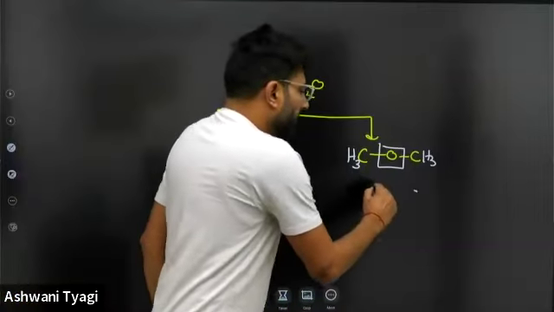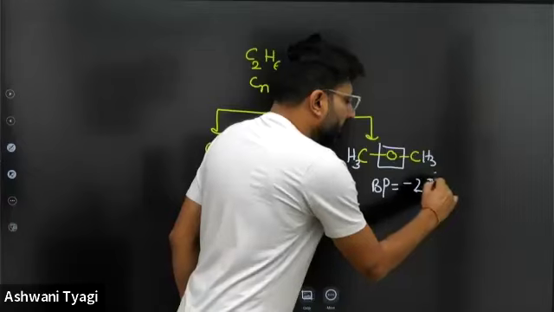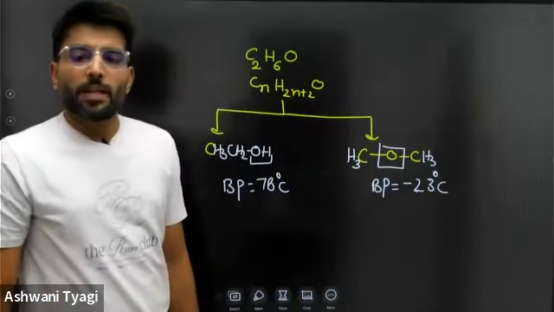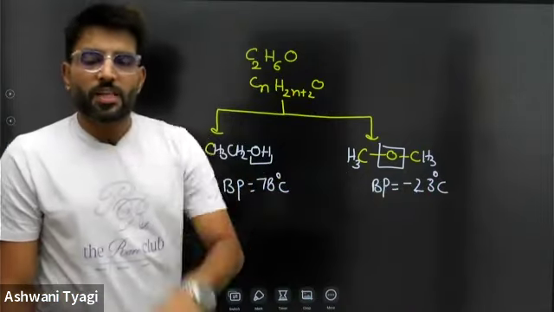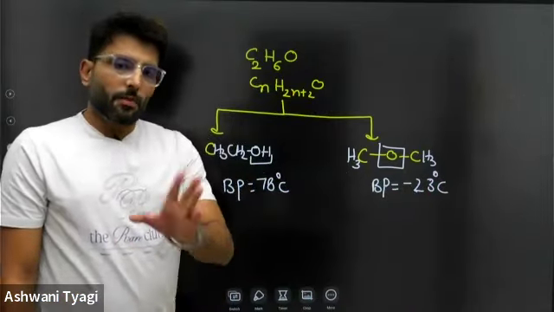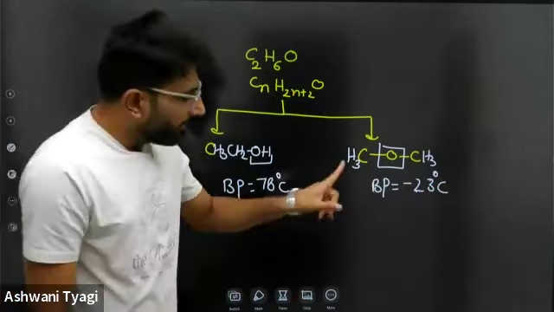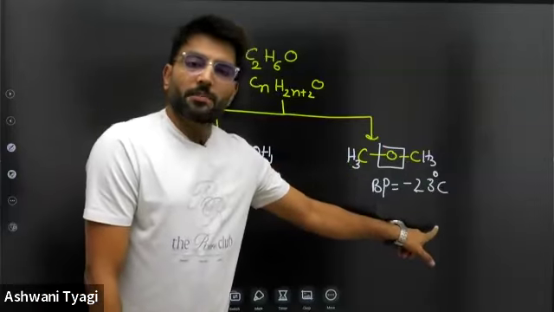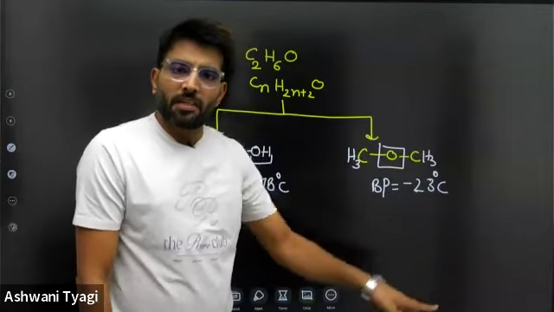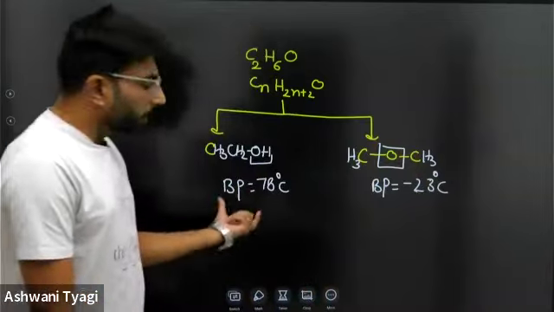Next one has a boiling point of minus 23 degrees Celsius. It means at room temperature, it is going to be a gas. I will give you the answer of the question which I asked, the IUPAC name of the compound. I'm not going to forget anything. Don't worry about it. I will definitely give the answer. So here, the boiling point is minus 23 degrees Celsius, means at room temperature it is going to be a gas. The other is a liquid.